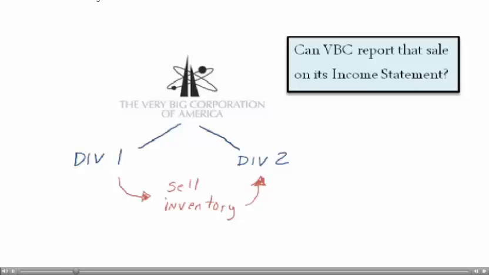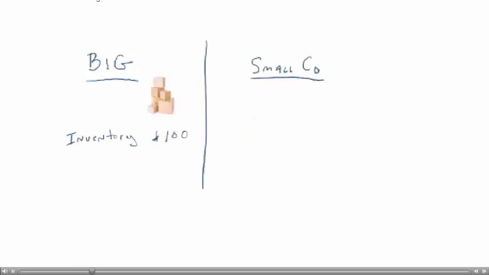Well, it's going to be the same in the consolidation area, because even though we're going to have two corporations, because one corporation controls the other, we're not going to let any intercompany sales count as real sales when it comes to doing a consolidated income statement. So let's make a simple example. Assume there's a corporation called Big and it buys some inventory. It has a subsidiary that we'll call Small Company. So Big Company goes out and buys inventory for $100. Further, let's assume it sells that inventory to Small Company for a higher price, say $150.